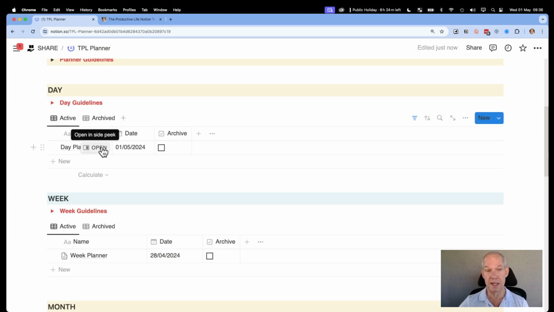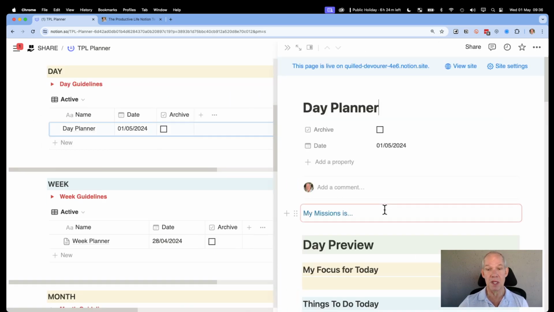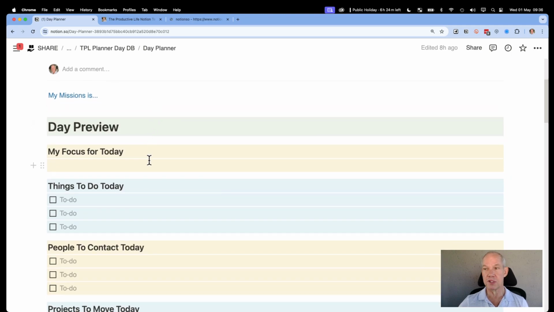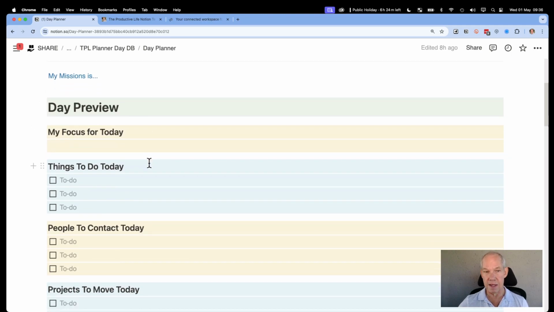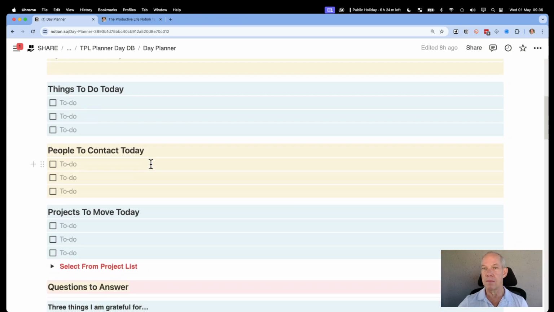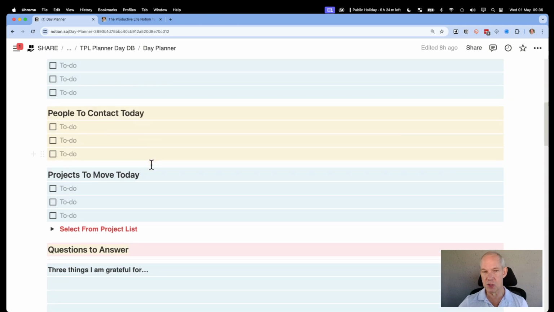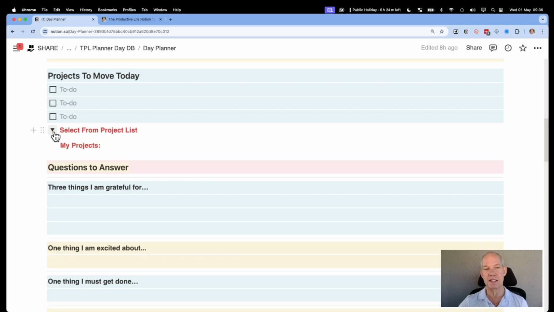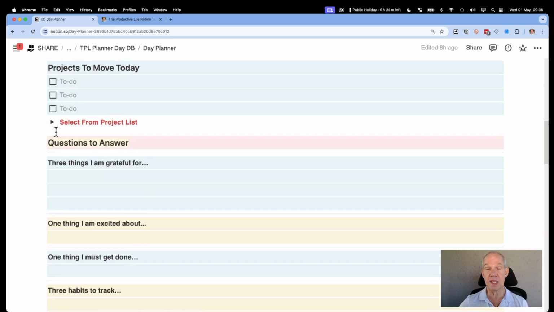So for example, for today, on the 1st of May 2024, you will be able to jump into the day planner and work your way through it. It will automatically show your mission because you've designed that, and the sync block will show it to you. You set your focus for the day. You identify what are the 3 most important tasks, things you have to get done. Give a thought to the 3 people you need to connect with, to projects that you need to move forward. And it includes a synced section where you can have your projects appear right across the planner. And then a number of prompts.